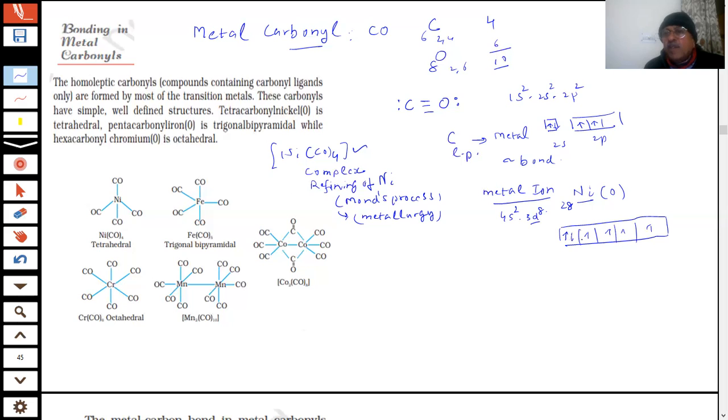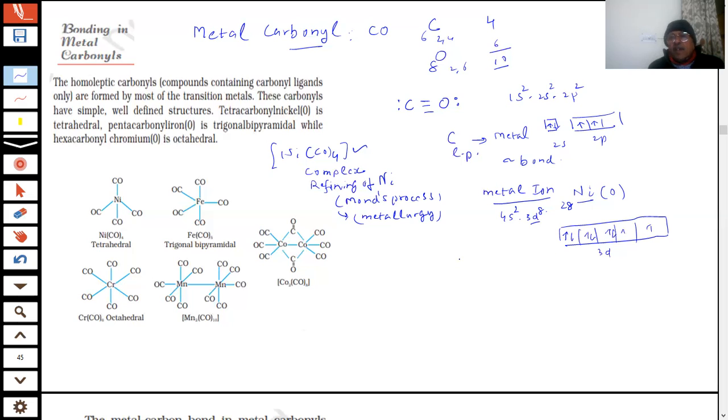Basically this lone pair, this 5 and 3, 8 in the d. But when nickel carbonyl was shown by VBT, we showed you it has tetrahedral shape. Nickel tetracarbonyl.